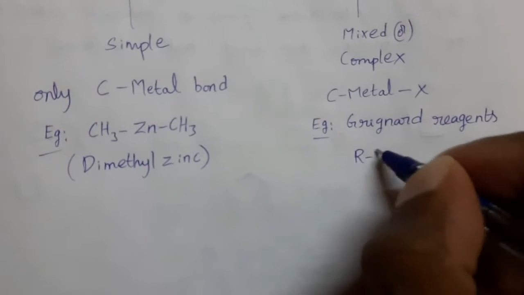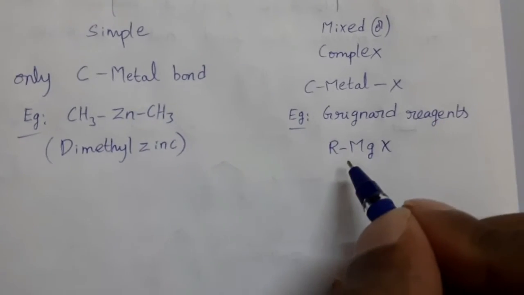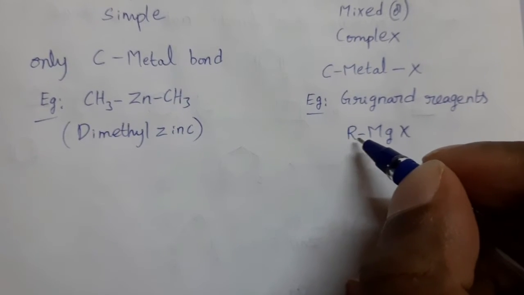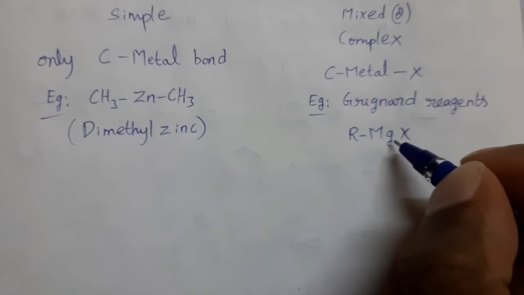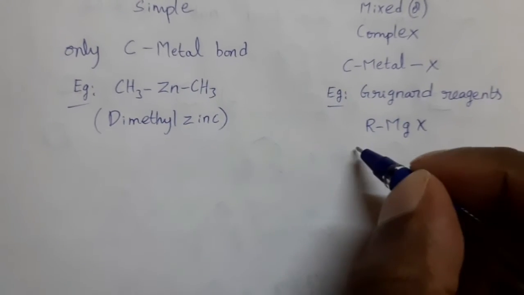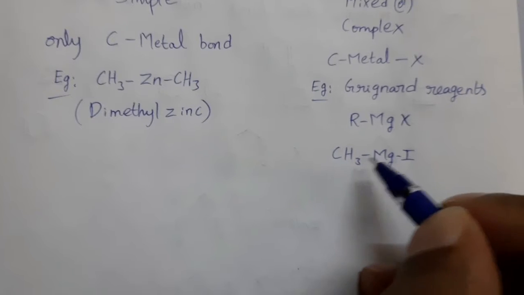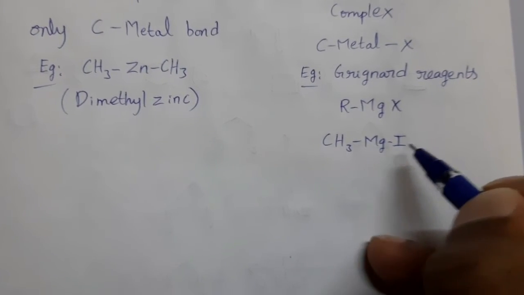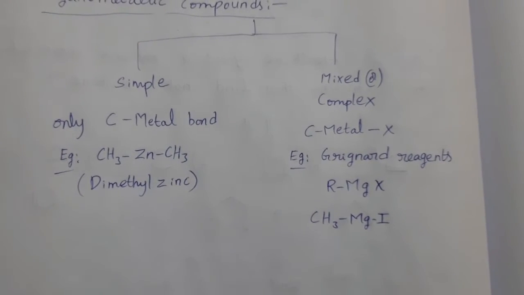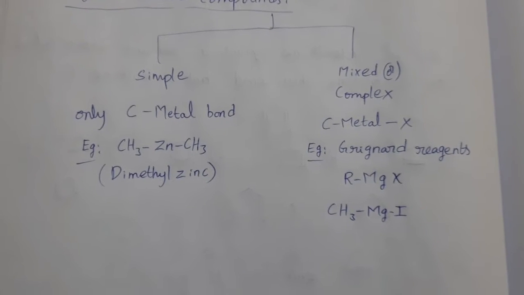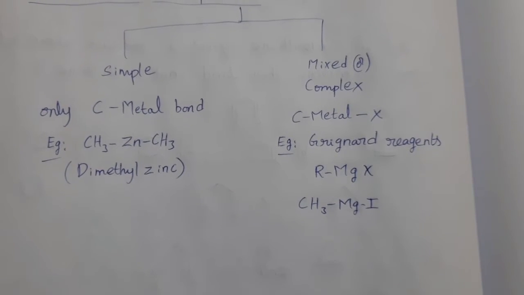The general formula of Grignard reagents is RMgX. Here, R means carbon group. Bonding is present between carbon and magnesium, which is a metal, and between magnesium and halogen atom, where X represents halogen. For example, CH3MgI. Between carbon and magnesium bonding is there, and between magnesium and iodine also bonding is there. Those are called mixed or complex organometallic compounds. For this category, the well-known example is Grignard reagents.